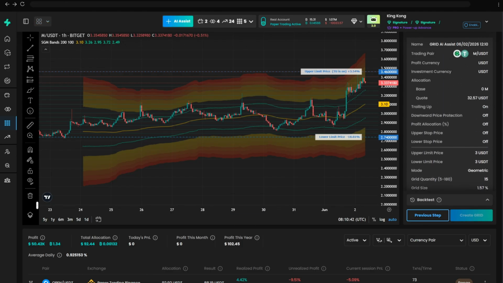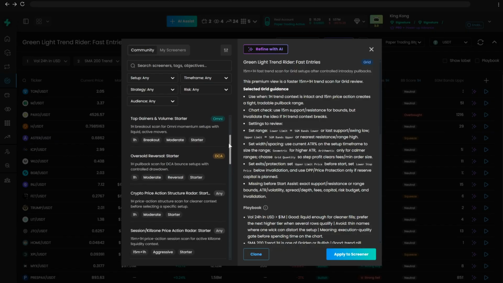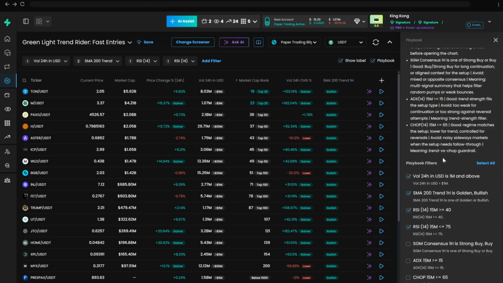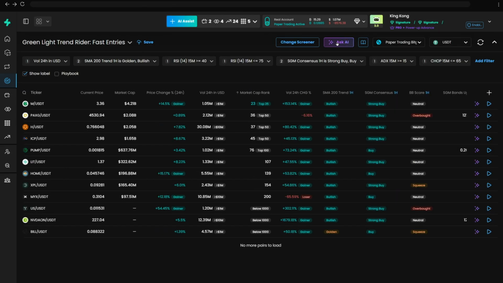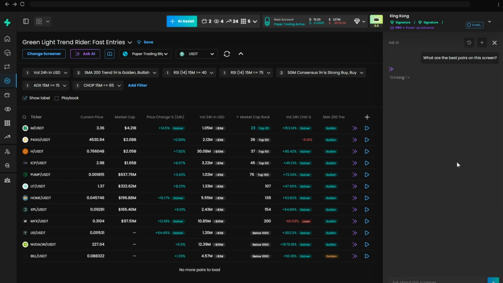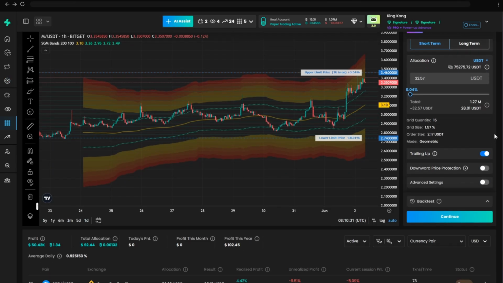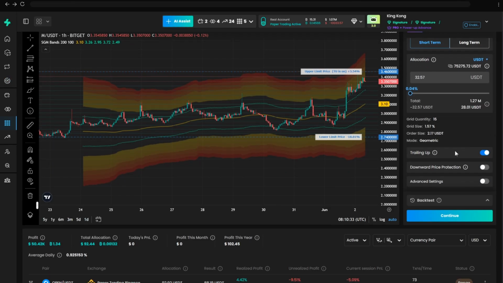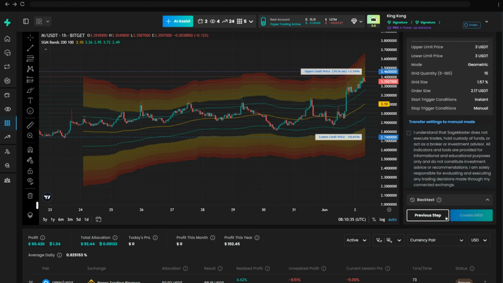That is the new loop. Choose a community screener. Tighten the view with Playbook filters. Ask AI to explain the data. Validate on the chart. Start Assist only when your own risk review is complete.